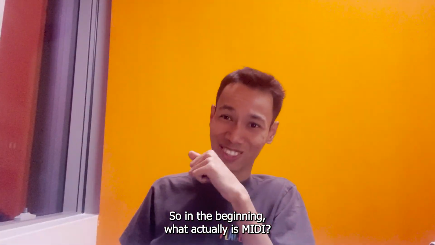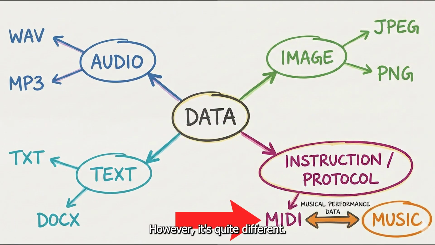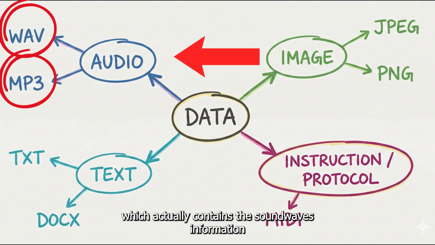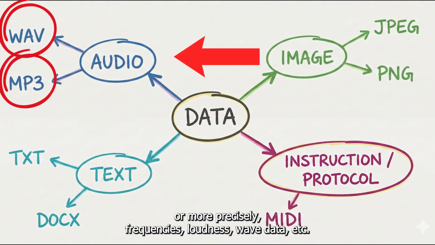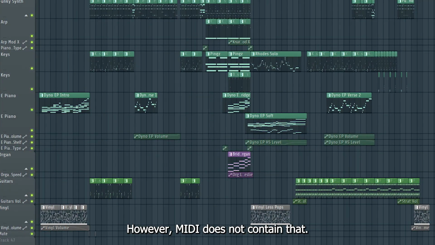In the beginning, what actually is MIDI? Well, just like any form of data, MIDI is a form of data closely related to music. However, it's quite different. We all know that conventional music data consists of MP3 or WAV format, which actually contains the sound wave information, or more precisely frequencies, loudness, wave data, etc. However, MIDI does not contain that.